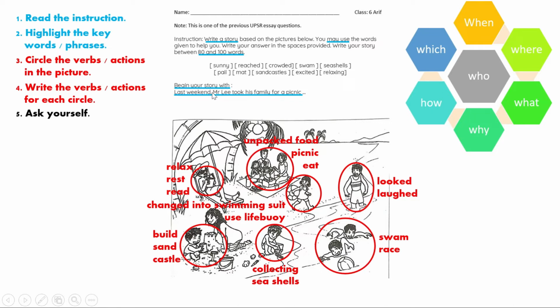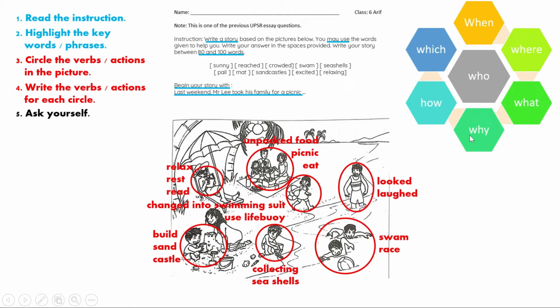Okay, and then the other characters could be Mr. Lee's family members or just other people. Okay, and then you're supposed to know when you are writing this, but this one is given already to you, so write last weekend. And then where is this taking place, what's happening,